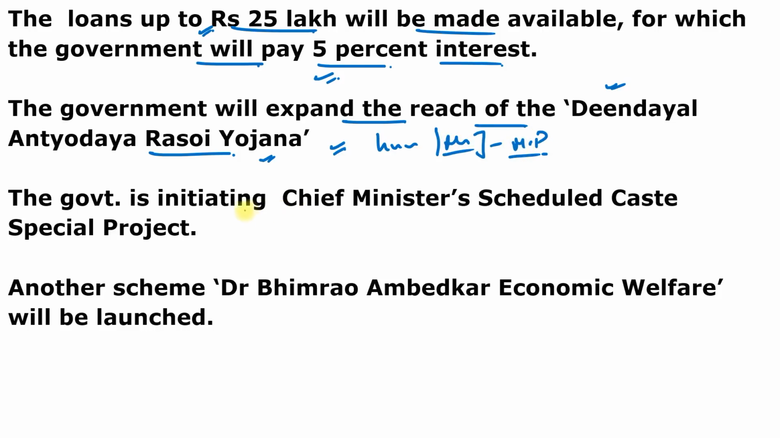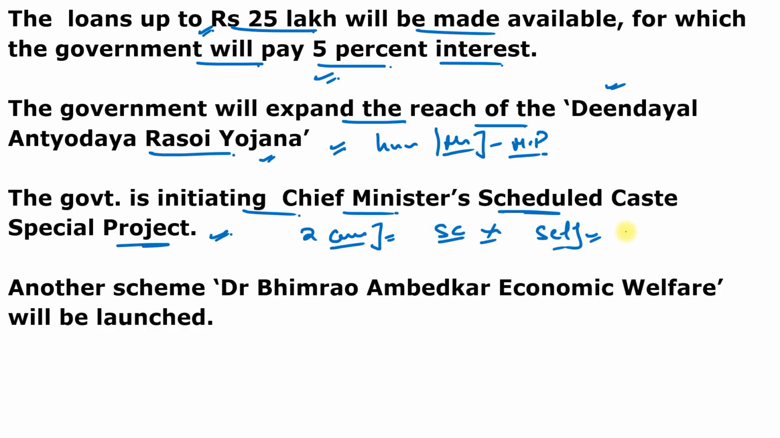And the government is also initiating the Chief Minister Scheduled Caste Special Project. This is very important because under this scheme, a grant of rupees 2 crore will be given to scheduled caste youth for self-employment. It is again for self-employment and skill upgradation and innovation. So 2 crore rupees will be given as a grant to scheduled caste youth for self-employment.